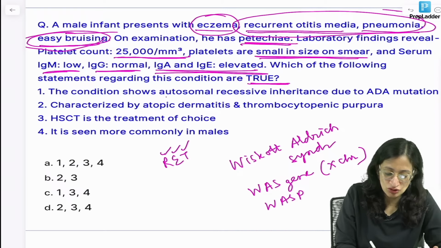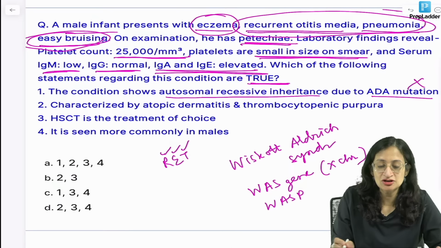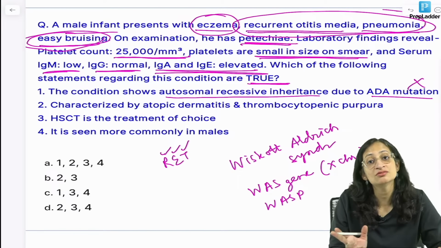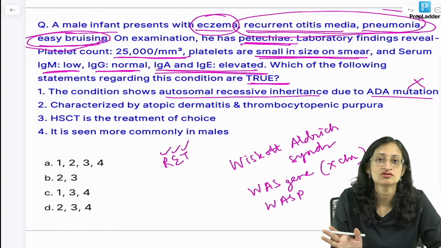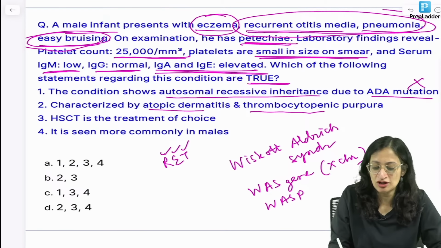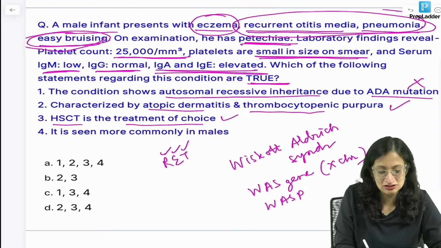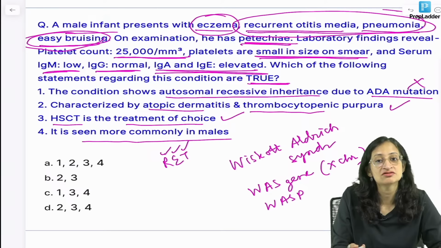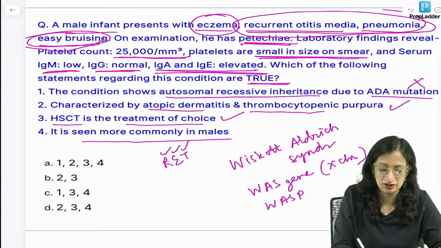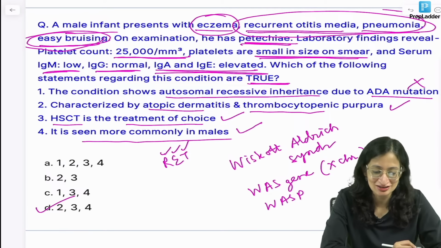The condition shows autosomal recessive inheritance due to ADA mutation. Is it true? No. We already mentioned it has X-linked recessive inheritance, and ADA mutation is seen in SCID, severe combined immunodeficiency, not in Wiskott-Aldrich. Here the WAS gene is involved. Characterized by atopic dermatitis and thrombocytopenic purpura is correct. Hematopoietic stem cell transplant is the treatment of choice. Yes, it is also correct. And it is seen more commonly in males. Of course, it has got X-linked recessive inheritance, so more common in males. Okay. So statements 2, 3 and 4 are correct. So easy peasy. Option D is our best answer.